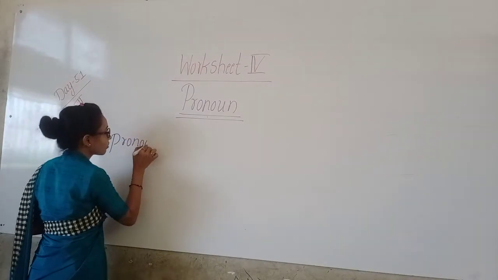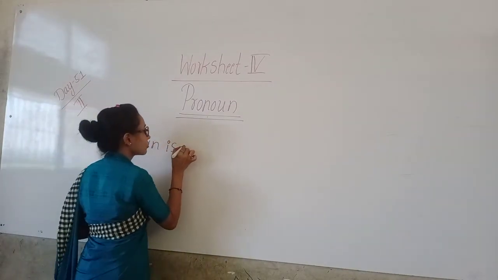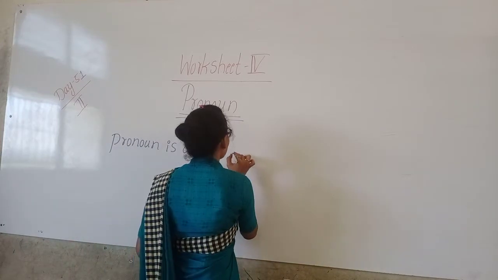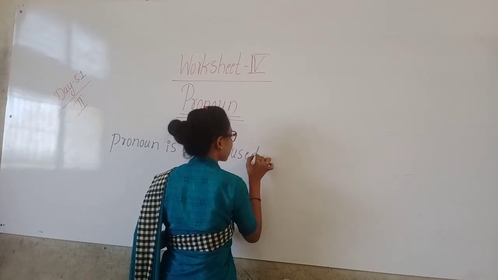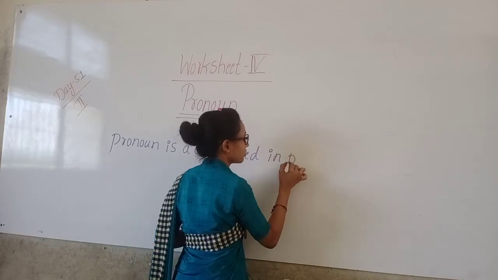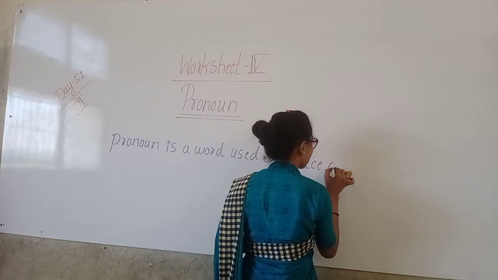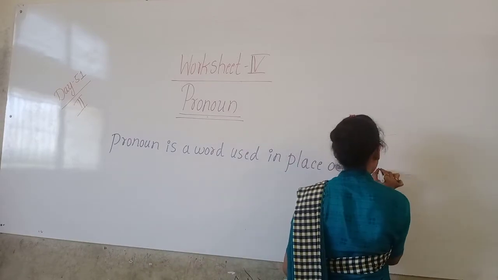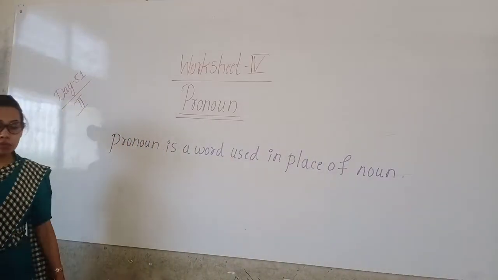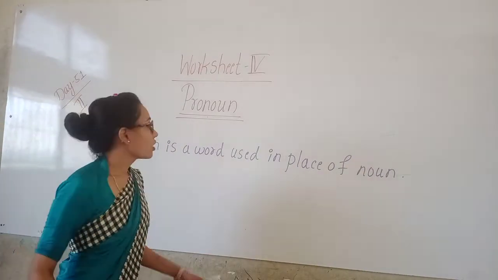Pronoun is a word used in place of noun. Pronoun is a word which is used in place of noun, children.